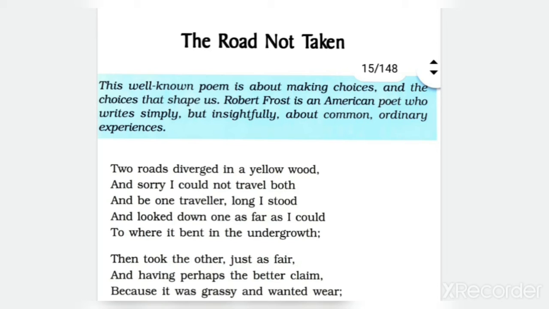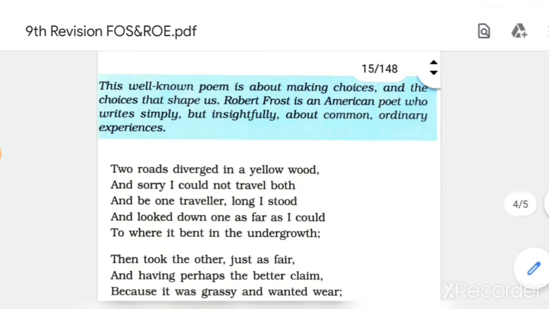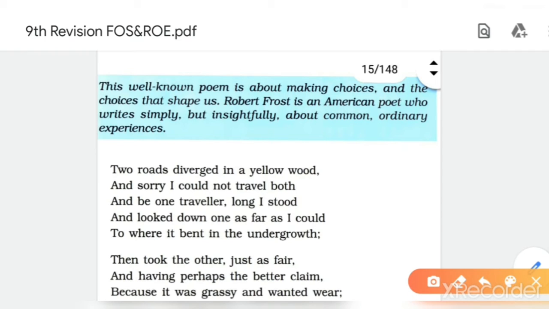If I have explained, then it will be revision for you. Okay, so the first poem is The Road Not Taken. Here the first line: two roads diverged in a yellow wood.